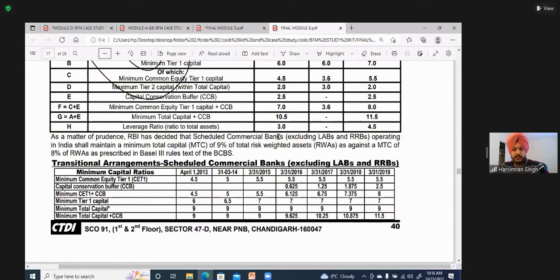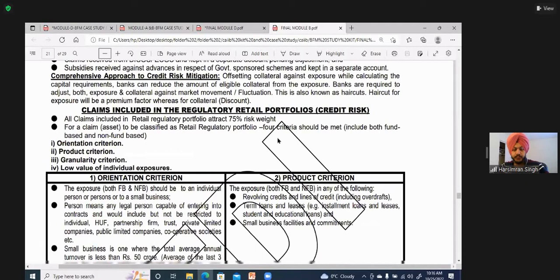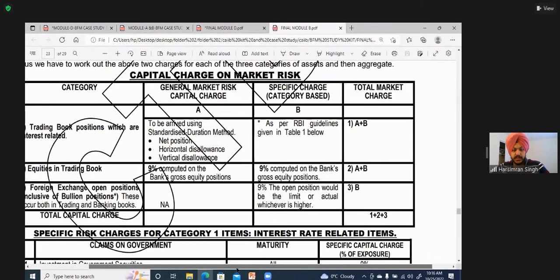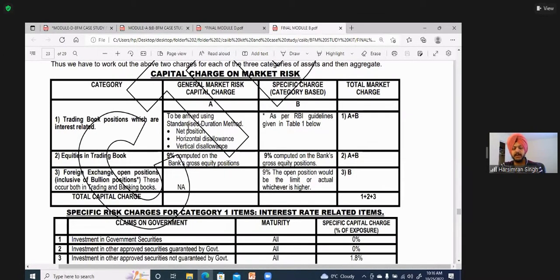Ma'am, I'm telling you the same thing about case study 62. See this chart. In this chart, what he gave in that question: he gave you net position, horizontal disallowance, vertical disallowance, then he gave you this specific charge. You added these four things and you got this. In equities, he simply gave you the total capital charge for equities.